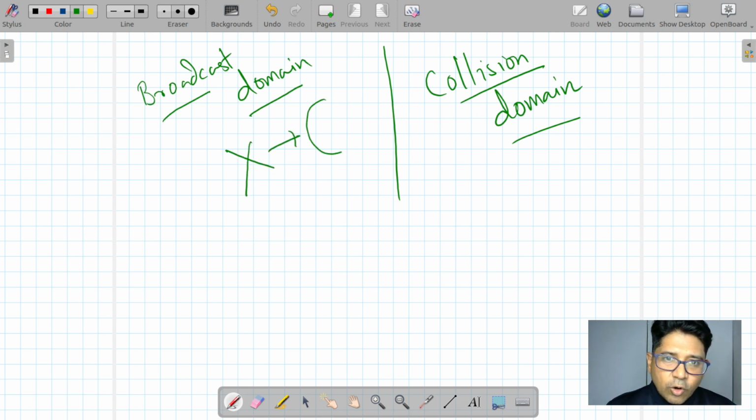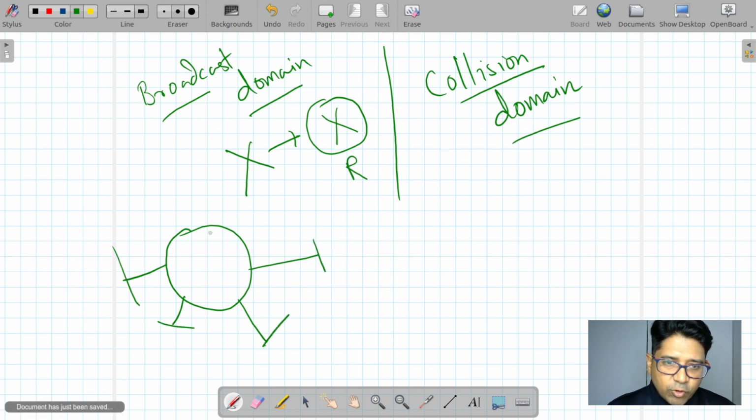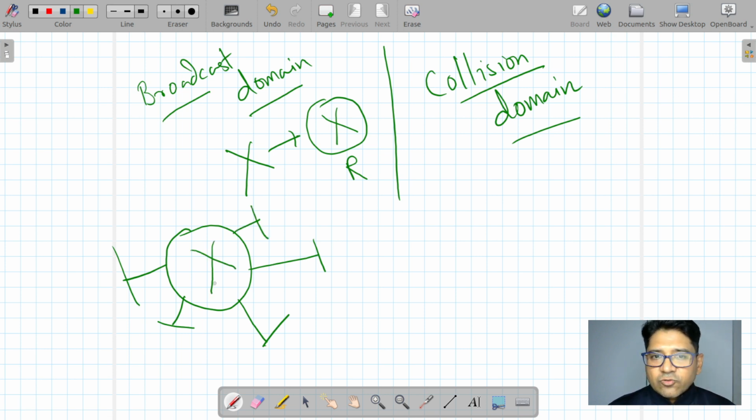Who breaks this? Router. So the router is going to break the broadcast domain, which means if one router has five interfaces connected, how many broadcast domains? Five. Fine. The router terminates the broadcast, which means the broadcast packet will not go out from this interface to that interface. It will stop on this interface. Clear? Yes, sir.